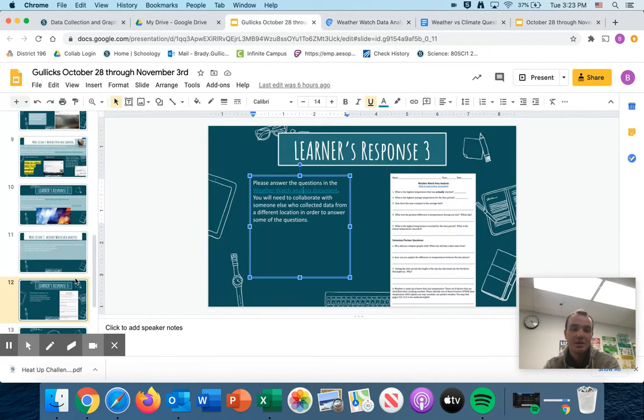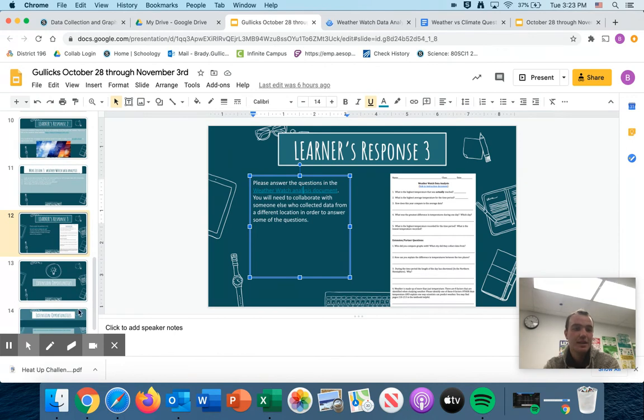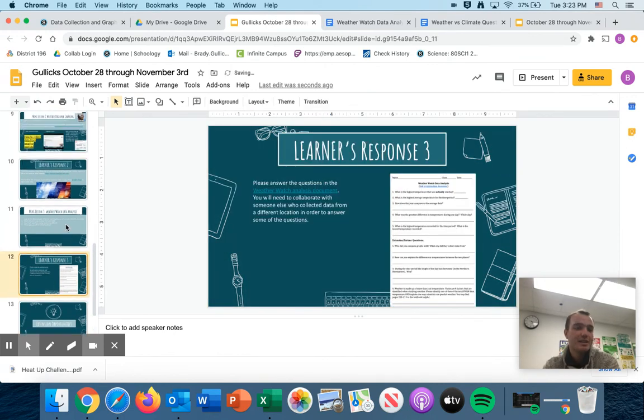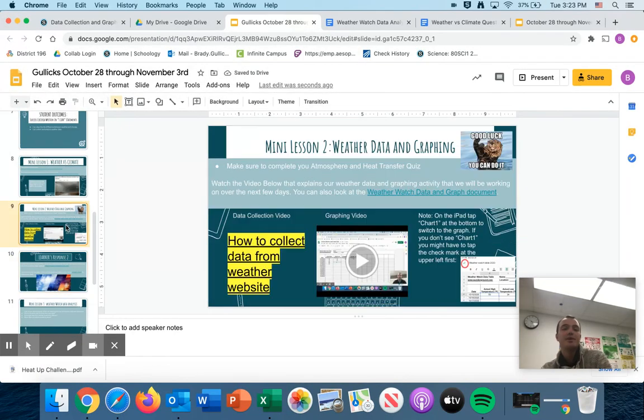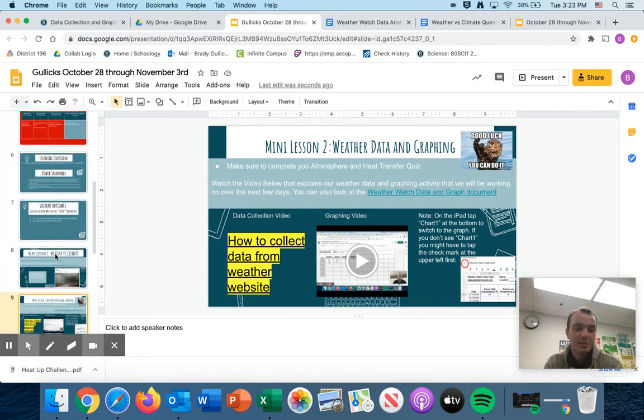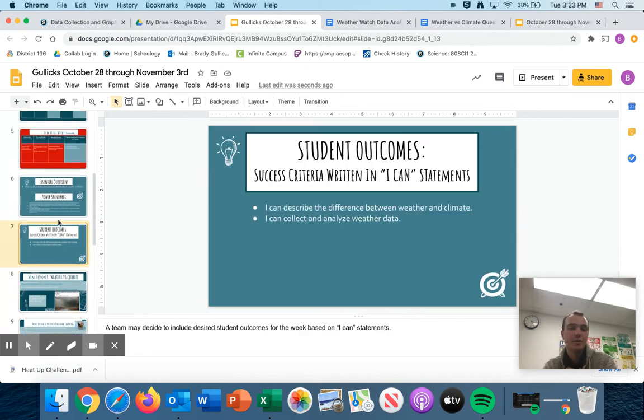There may be some little changes, but nothing too crazy. I think the biggest thing is make sure that Thursday and Friday you are taking that test and you're really working on this weather data and graphing, because this weather data and graphing is going to be time consuming. So make sure that you do that. Prior to taking the test, make sure that you have reviewed using the atmosphere review and the energy transfer review that we talked about over Zoom and in class. And you should be set up for success if you do that.